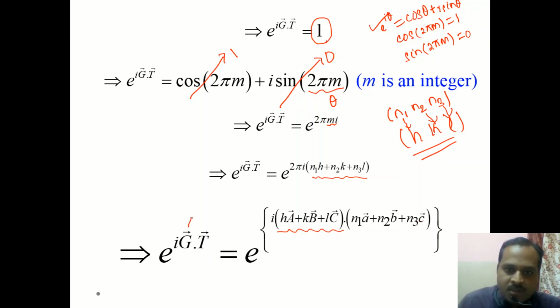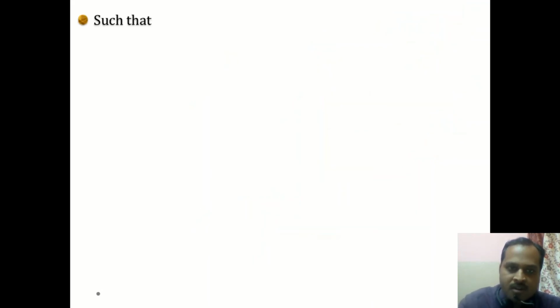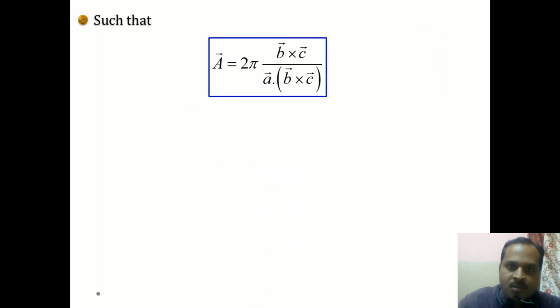In the place of G we have written this, and this is possible if and only if the dot product of the small a with respect to capital A is 2 pi. That means a dot A is equal to 2 pi. Or we can define the vector A as 2 pi times b cross c by a dot b cross c.